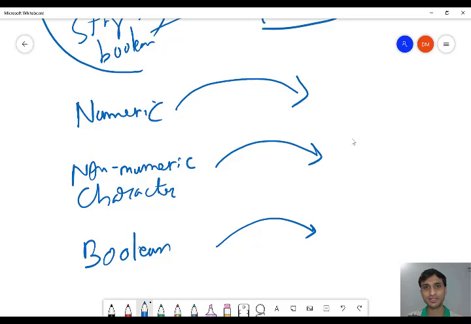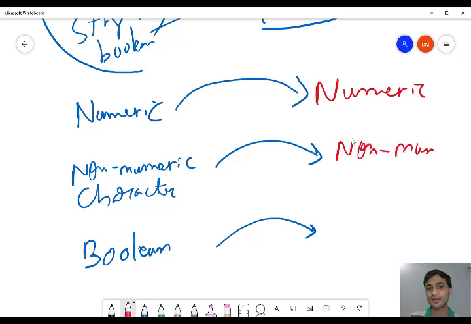We need a storage location, and the storage location is called a variable, but there will be 3 different types of variables for them. For numeric, the type of variable will be numeric. For non-numeric, we have non-numeric, also known as character, and for boolean, we have boolean. So there are 3 types of data types.